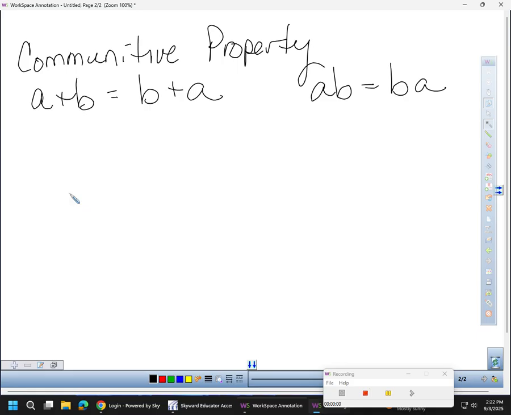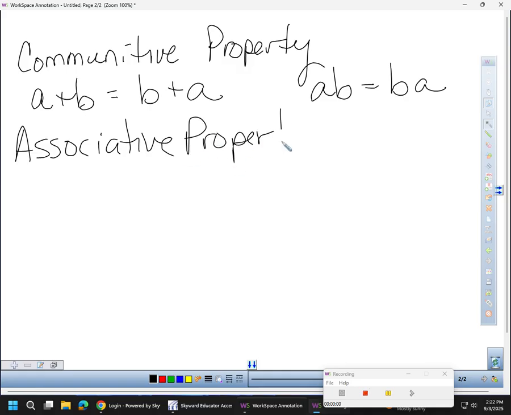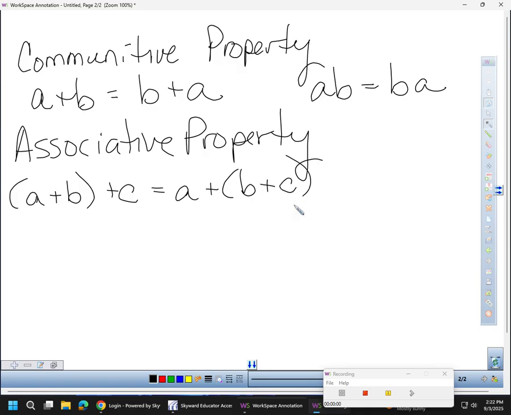The associative property. The associative property groups different things together. So, for example, if I have A plus B and then plus C, I can group it differently and have A plus B plus C. I can do the same thing with multiplication. I can have AB times C equals A times BC. Just grouping different things. Everything still stays in its same spot.